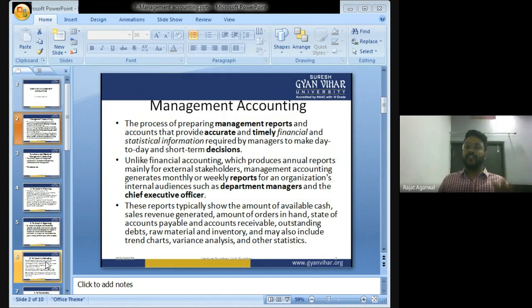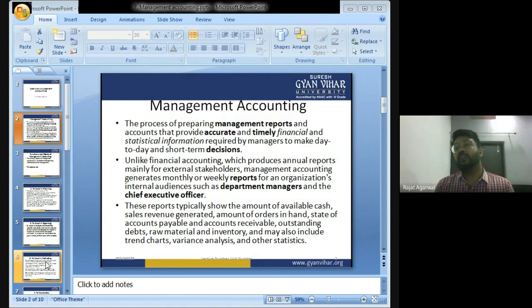Management accounting is done exclusively for management so that the management can take short-term decisions. It is the process of preparing management reports and accounts that provide accurate and timely financial and statistical information required by managers to make day-to-day and short-term decisions.